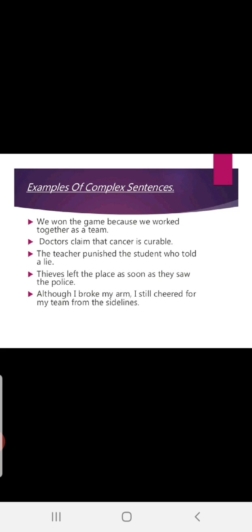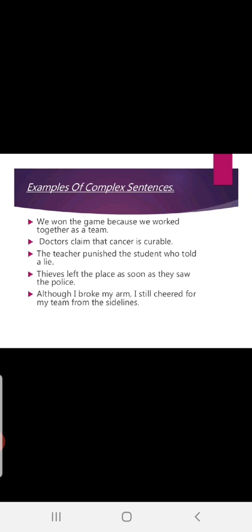Thieves left the place as soon as they saw the police. Fine. Here also you can see, for my students, as and as soon as is a very favorite, right? As soon as they saw the police means immediately. Okay. All the thieves left the place. This is complete. The rest is a dependent clause with one conjunction.